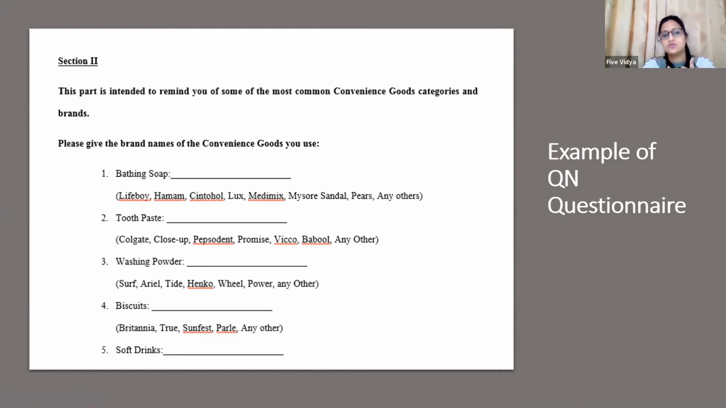I can get to know which of the convenience goods people are actually using and which brand they are using, right? So the purpose of putting this convenience good question is to know about their brand preference for specific goods. And that is one of the requirements of my topic as well. So sections 1 and 2 are very simple, very basic demographic questions and some questions regarding the convenience good.